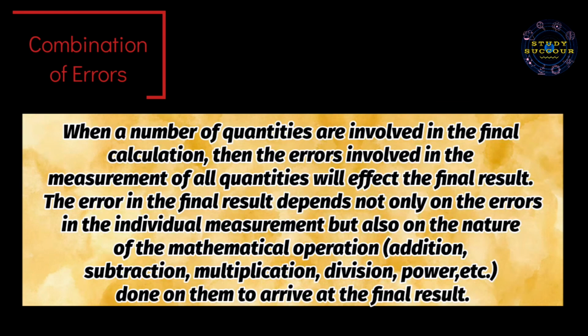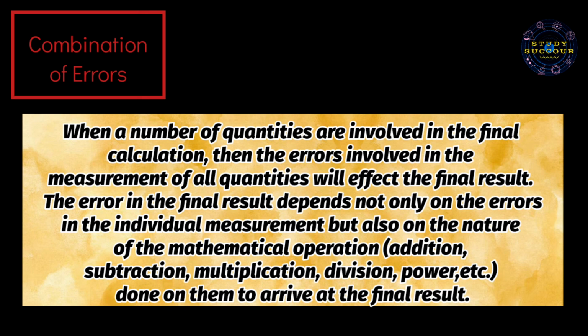Now the last type of random errors, that is the combination of errors. When a number of physical quantities are involved in the final calculation, then the errors involved in the measurement of all quantities will affect the final result.